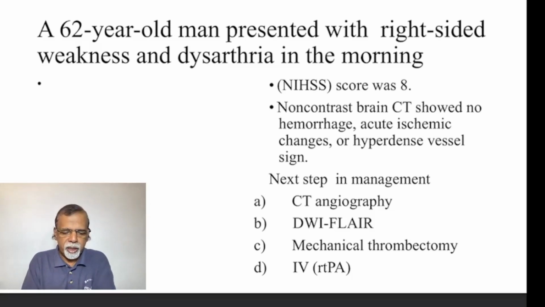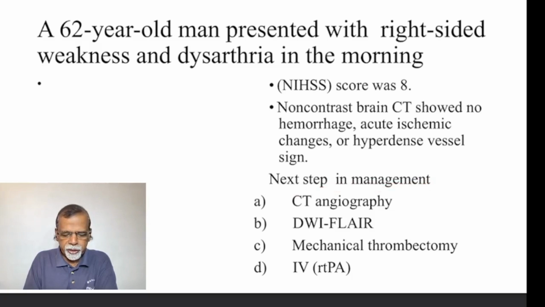GRBS was normal and a non-contrast CT scan was done. It showed no hemorrhages, acute ischemic changes or hyperdense vessel sign. His NIHSS score was 8 and he had a disabling stroke. The question is, what is the next step in the management?